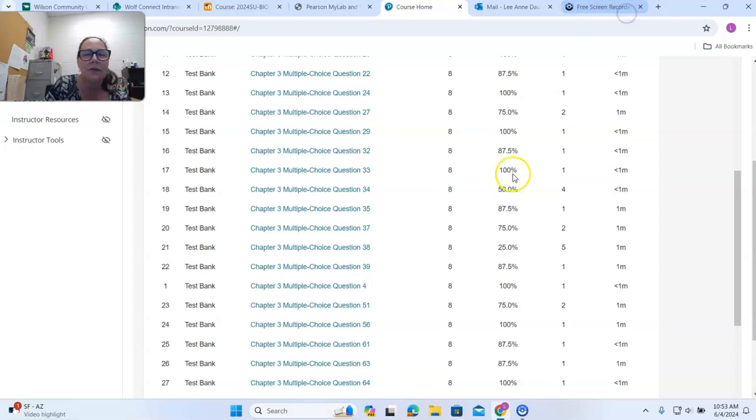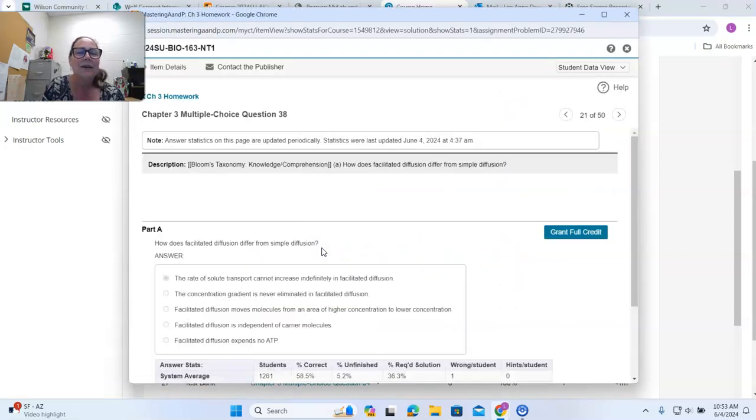Okay, but there's another one that I saw that I want to look at. It's also about transport. Here it is. I didn't see that 25 there. Okay, so how does facilitated diffusion differ from simple diffusion?